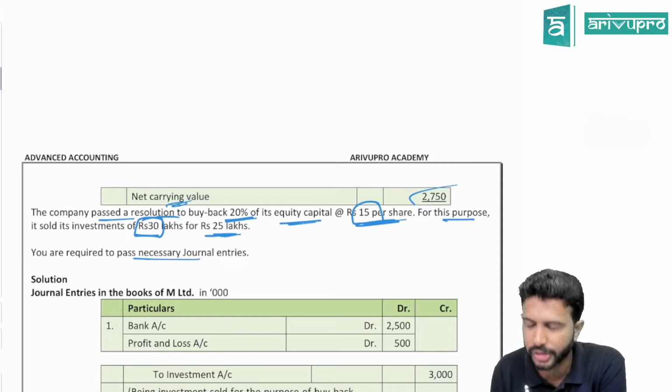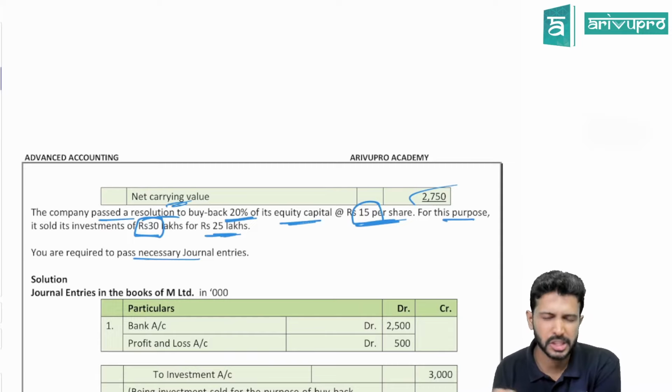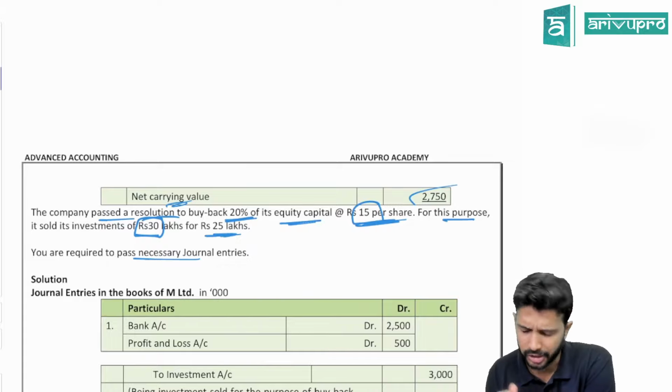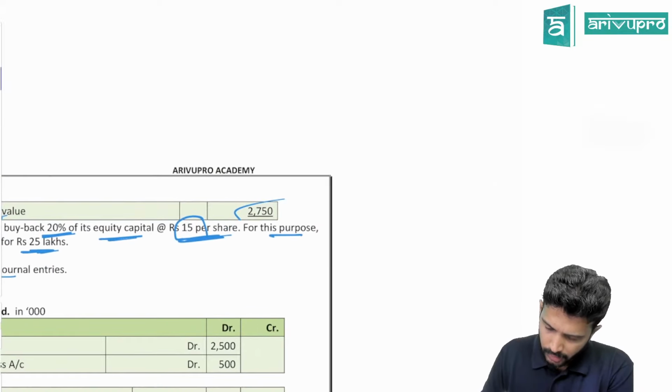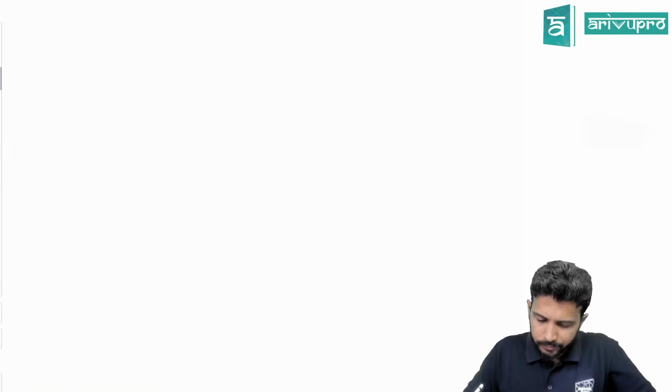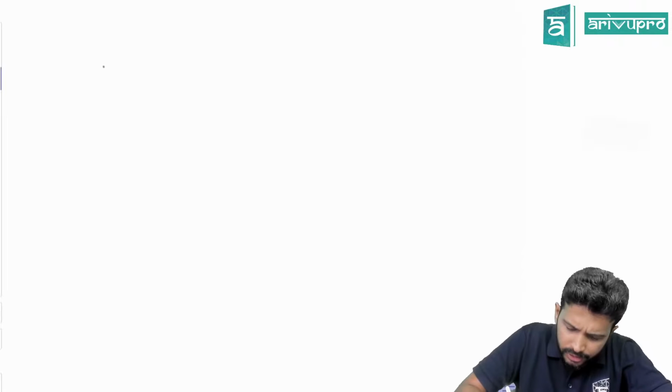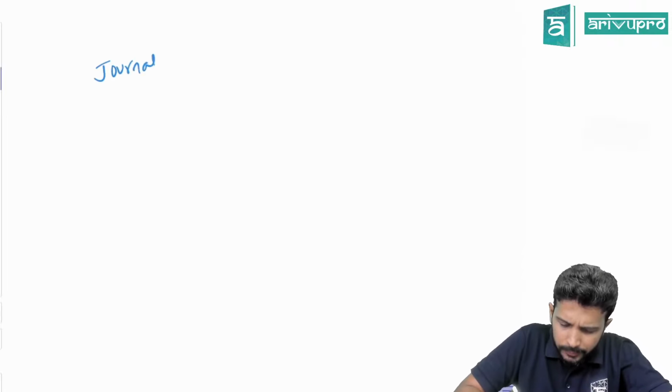For this scenario, you just need to pass a journal entry. First problem, so no balance sheet. Normally in these sorts of problems, they'll give you adjustments, and along with that you also need to prepare the balance sheets. So it's okay, the first problem we'll do quickly. Now the simple journal entries. Journal entries, in whose books is all this happening? Journal entries in the books of Yamma.